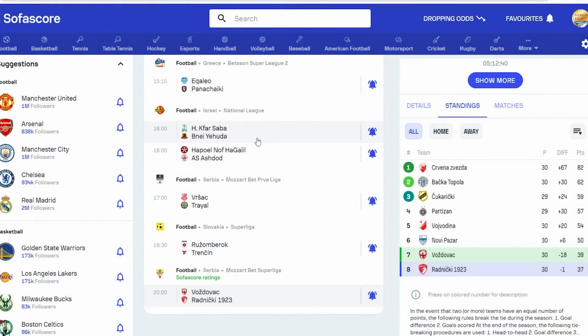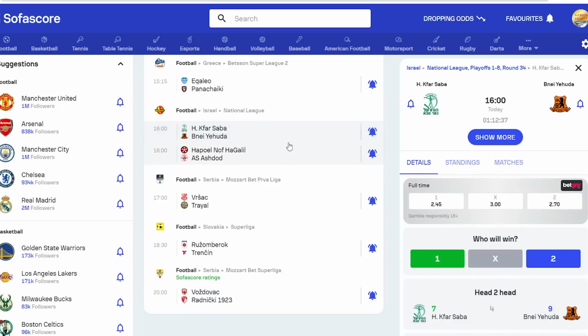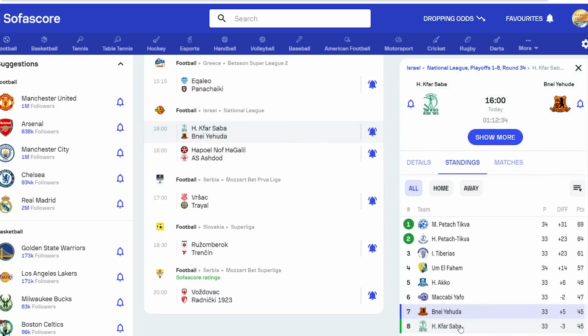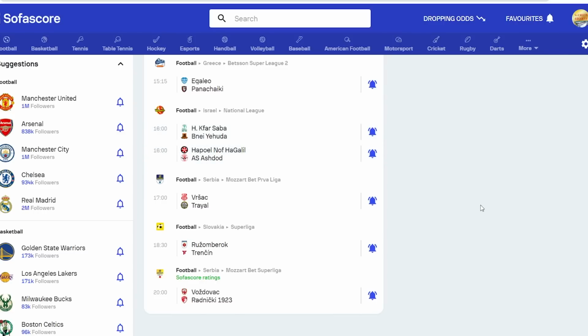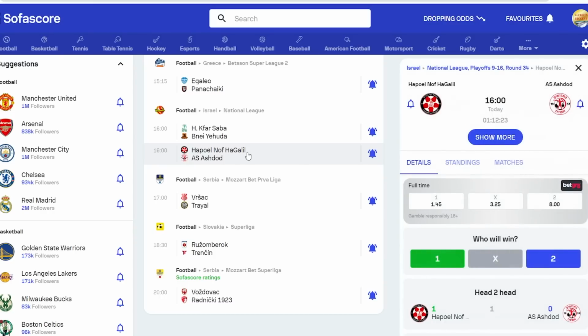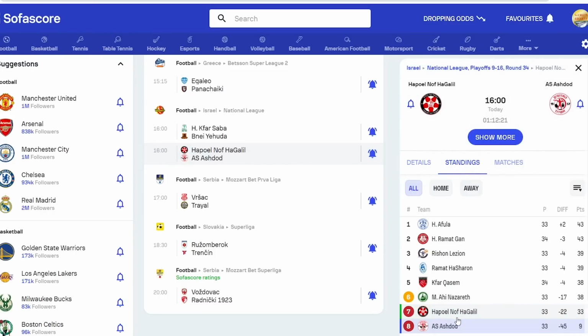Then we have two games from Israel. A game from Israel, Bnei Yehuda vs Kfar Saba. And then this one too. That is Galil. It's supposed to load up. I don't know why it's not loading. Yeah, Galil vs Ashdod.